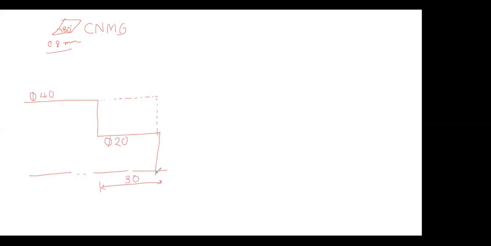And for my case, this point would be 0, 0. This is the work offset point. We will be discussing it later on when we are on the machine. So this point is the work offset. This direction is Z plus, and this will be X plus.